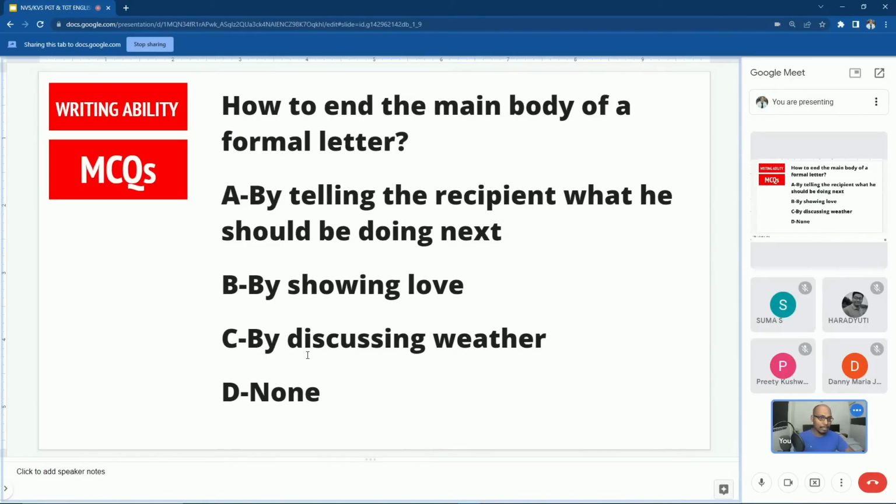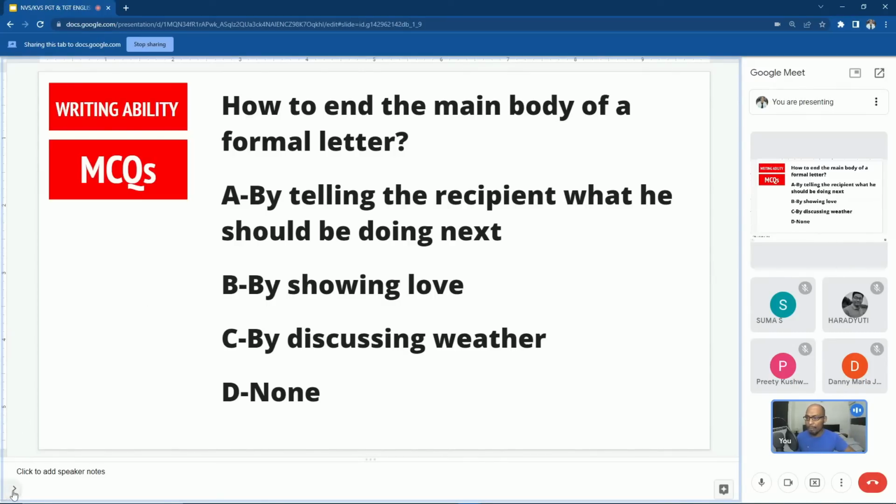I'll ask Danny ma'am, can you read this question? Yes, sir. How to end the main body of a formal letter? A. By telling the recipient what he should be doing next. B. By showing love. C. By discussing weather. D. None. What is the answer? Option A, sir. By telling the recipient what he should be doing next. Right. So we should end the letter by telling the recipient, whoever receives the letter, what he should be doing next.